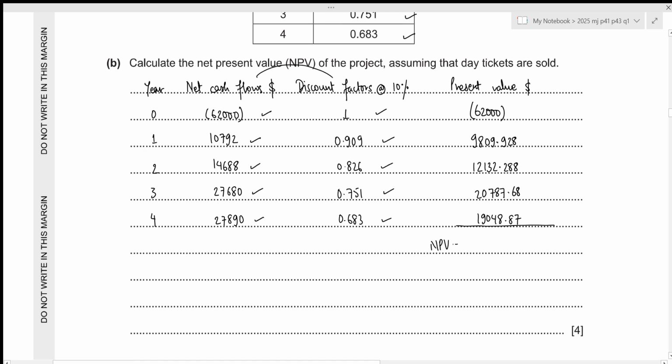Now, in order to figure out the net present value, we need to add up all of the present values. So that will be minus 62,000 plus 9,809.928 plus 12,132.288 plus 20,787.68 plus 19,048.87, which results in the negative value of 221.234. And in this case, the final answer can be rounded off. So the net present value can just be rounded off to negative 221. Alright, that is all for the second part.